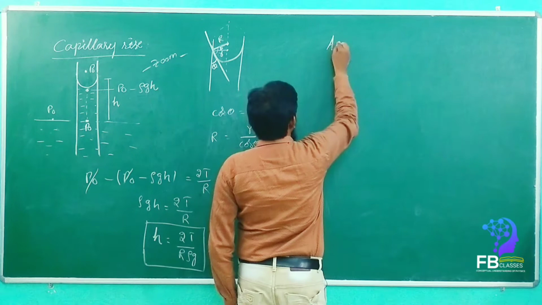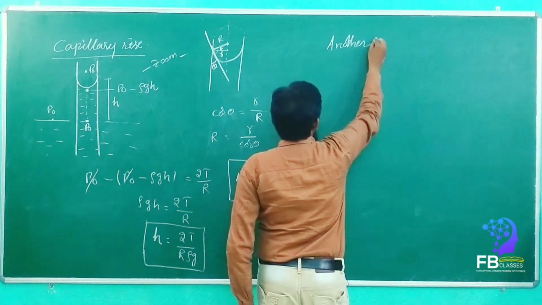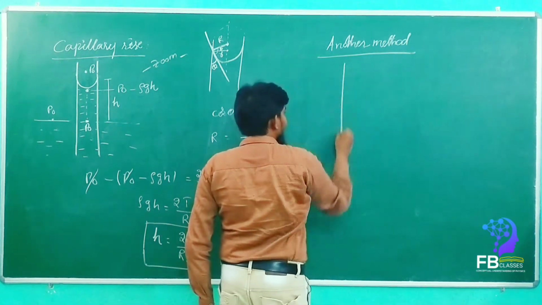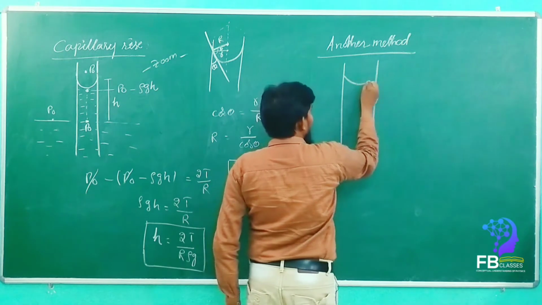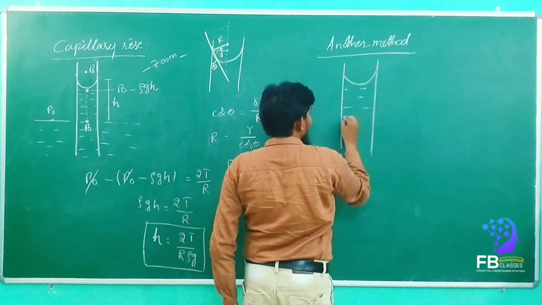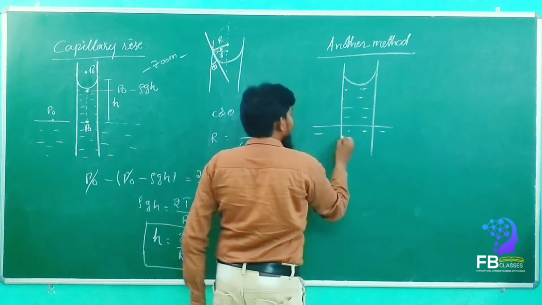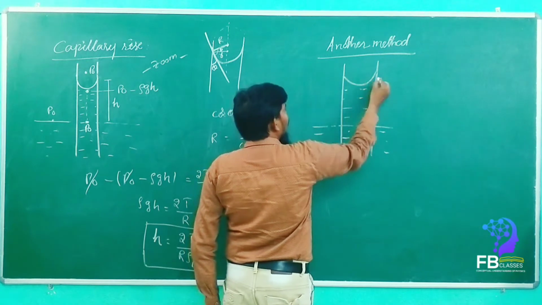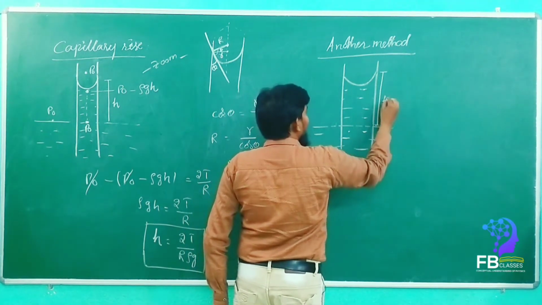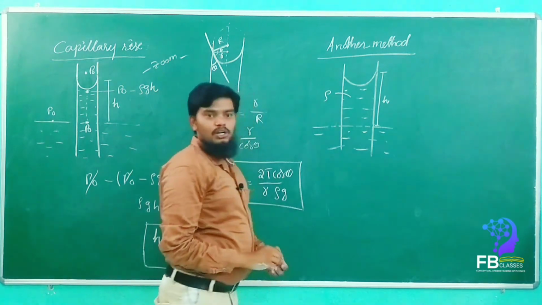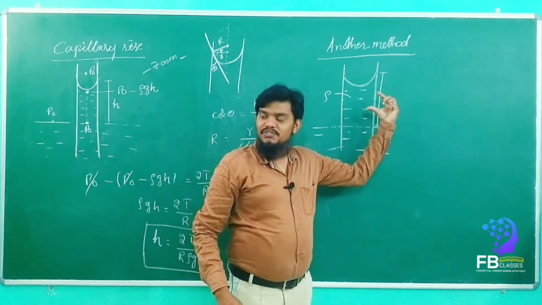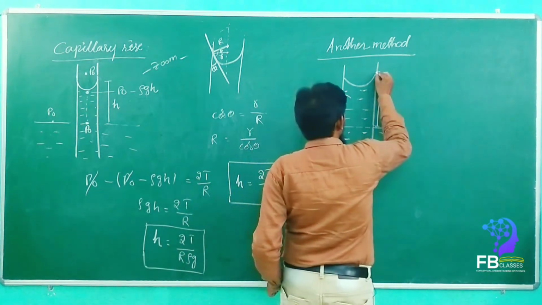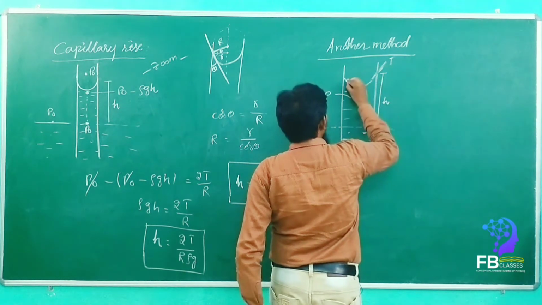Another method. See, simple, my dears. In the capillary tube, the water rises, right? The liquid rises, yes or no? So now let it be considered this is the height of the liquid column, and the density is rho. Who will balance the weight of the liquid column? It is balanced by the tension, we know very well, right? So here the tension will balance it, yes or no?